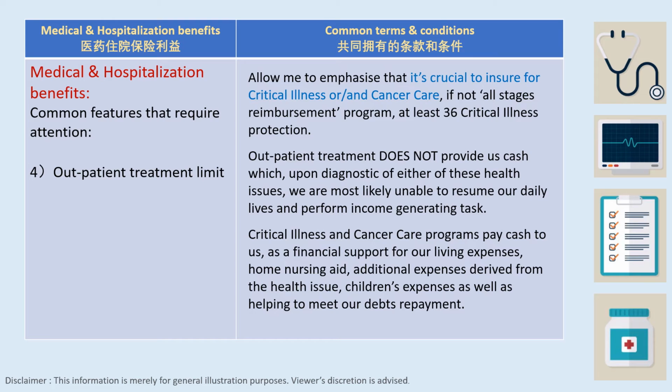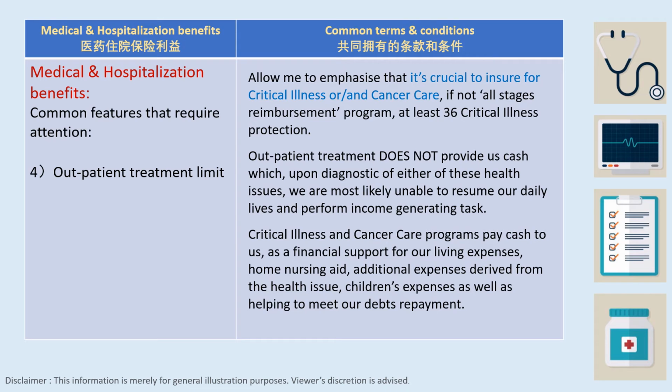Because outpatient treatment does not provide us cash, and a medical plan, of course, does not provide us cash, which upon diagnosis of either of these health issues, we are most likely unable to resume our daily lives or perform income-generating tasks.